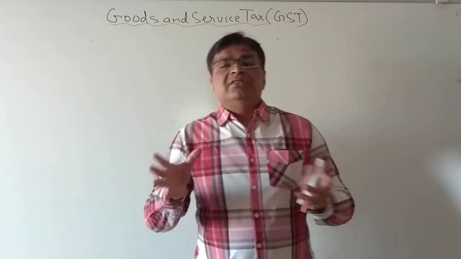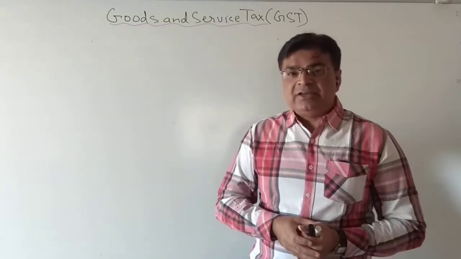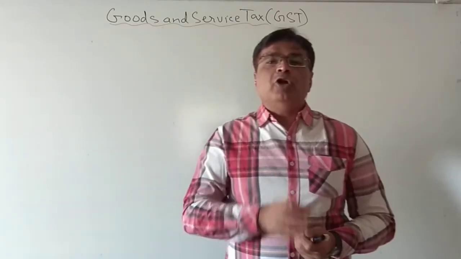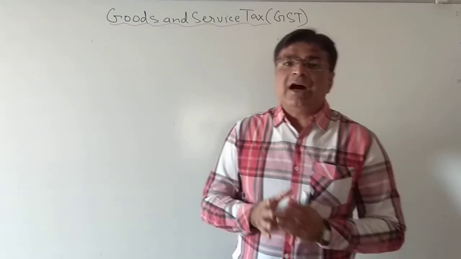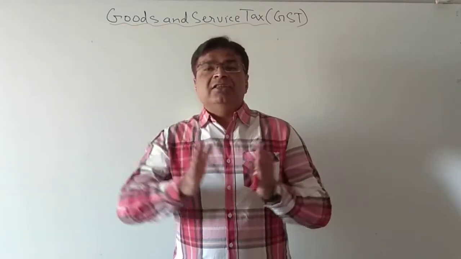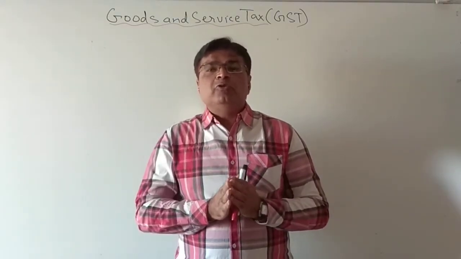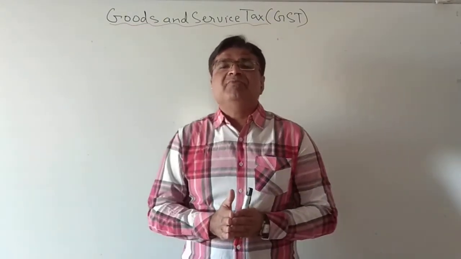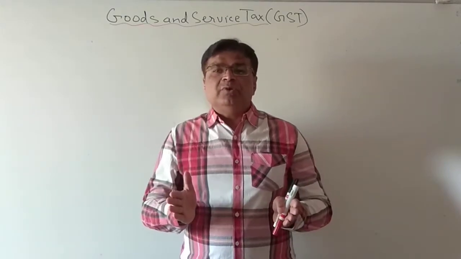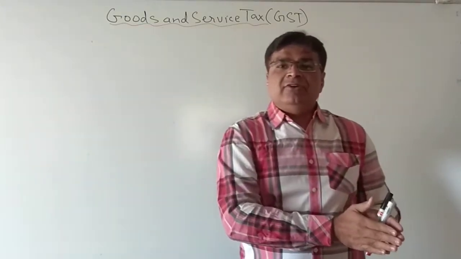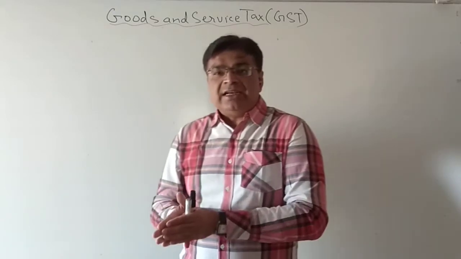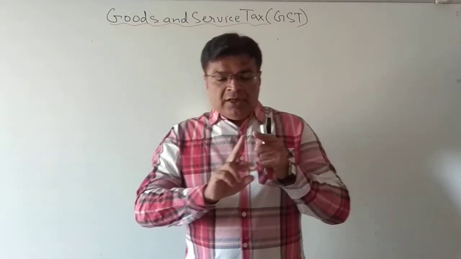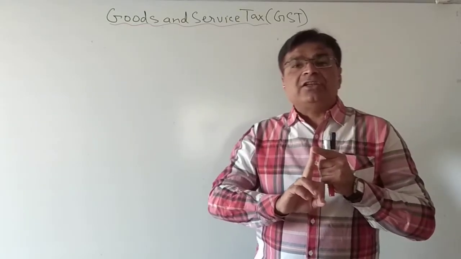So whenever any business is done in intrastate, or whenever any purchase or selling is done within the state, it is called intrastate. Now in intrastate, how is the distribution of tax done? The tax is equally divided between the state government and central government. Suppose for example, if the tax is 18%, then 9% goes to state government and 9% goes to central government. But it is only if it is intrastate. Okay. Then second thing we have learned, if it is interstate.